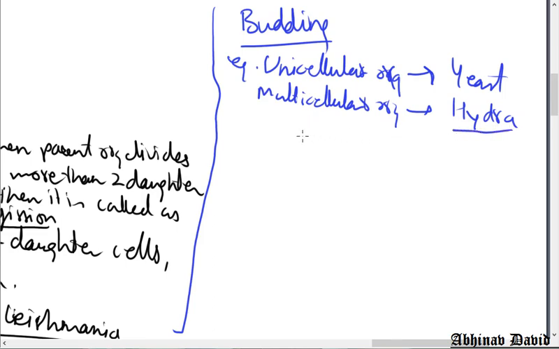So you might have seen Hydra. Hydra has various finger-like structures, which are called tentacles. We already know that Hydra has specialized cells called regenerative cells.